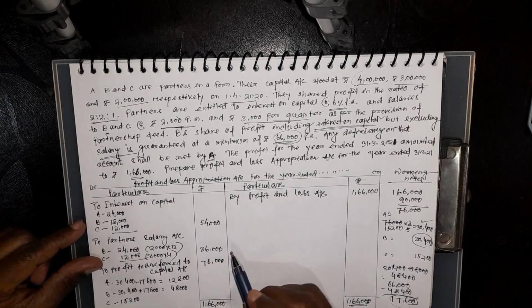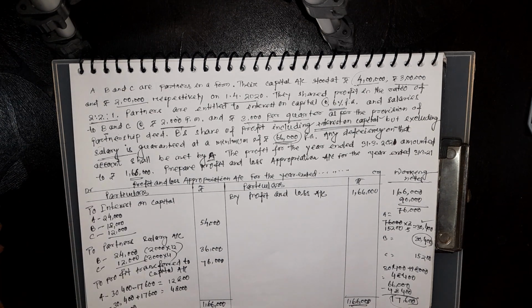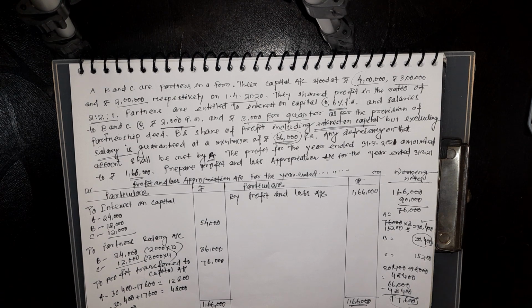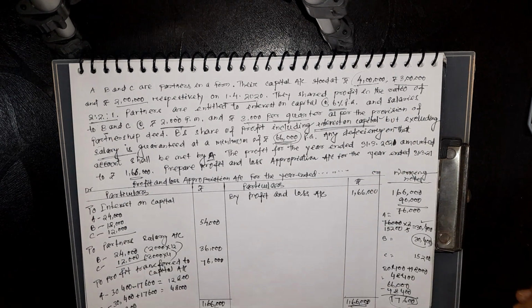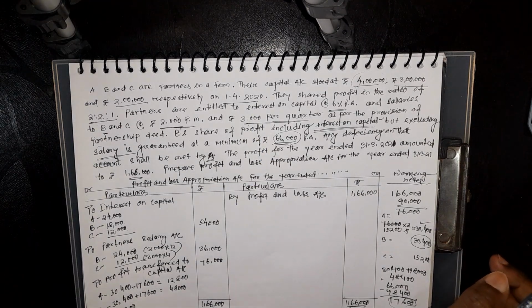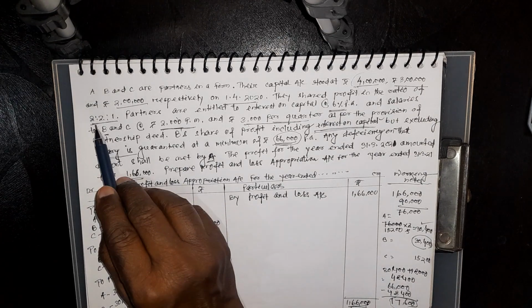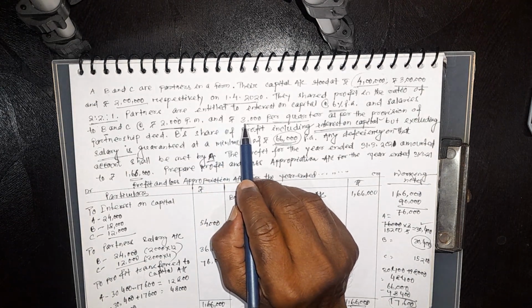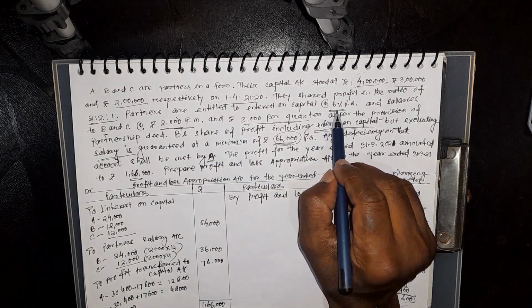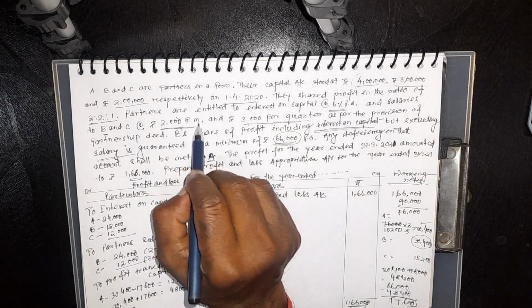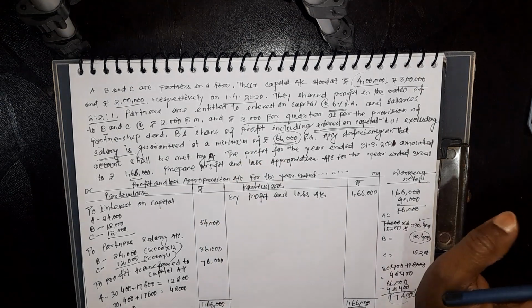Now let me explain again. If you have any doubts, you can understand again. So the summary is, there are three partners, A, B and C. Their opening capital is 4 lakh, 3 lakh and 2 lakh as on 1st April 2020. And their profit sharing ratio is 2:2:1. According to the partnership deed, interest on capital will be provided at 6% per annum, and salary given to B is 2,000 per month and to C 3,000 per quarter. Clear?